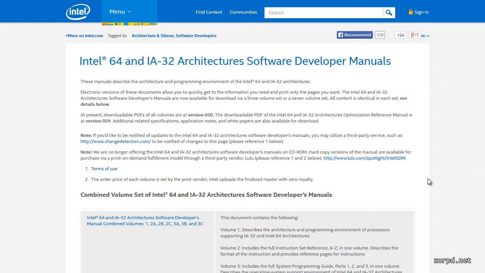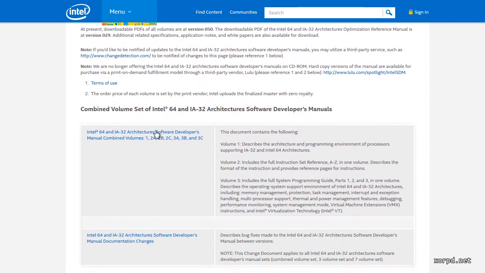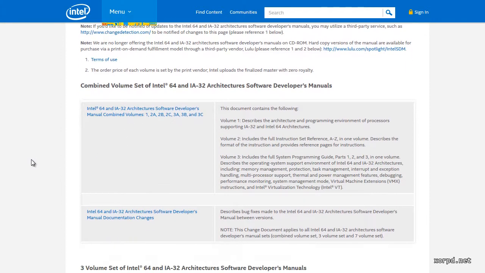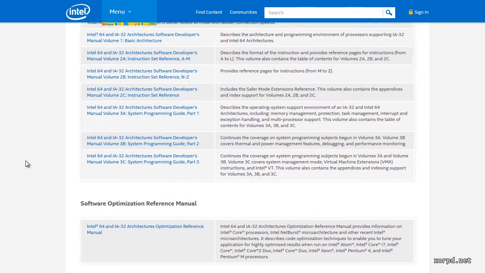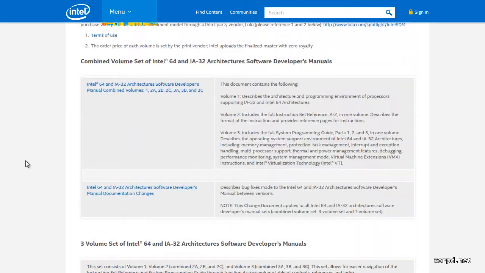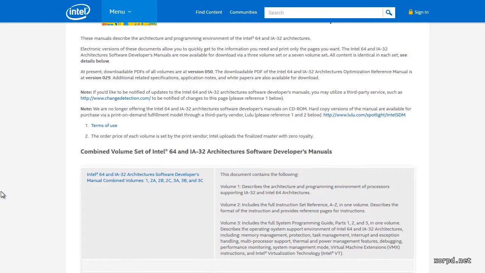Let's take a look at this page. We can see that there are many kinds of manuals. The basic and maybe default choice would be this manual. It contains a few volumes together. Those volumes used to be separate books some time ago, but now you can get all of them together inside one PDF file.